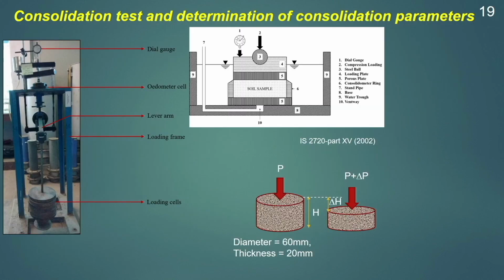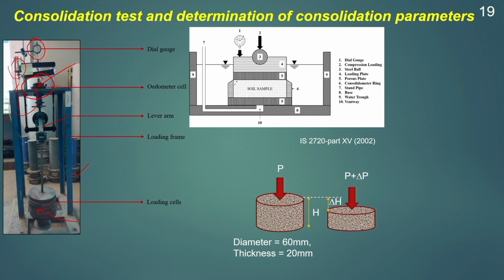Next, how do we determine the consolidation in the laboratory? Generally, the consolidation can be determined using an oedometer in the laboratory. You can see one oedometer test apparatus here. This is a soil sample mounted on a mold here. This is a ring known as the oedometer ring. This is a loading frame. The load is applied here and water is applied through this chamber to the sample, so that the soil will be saturated all the time. There will be a dial gauge to take the readings of the settlement.